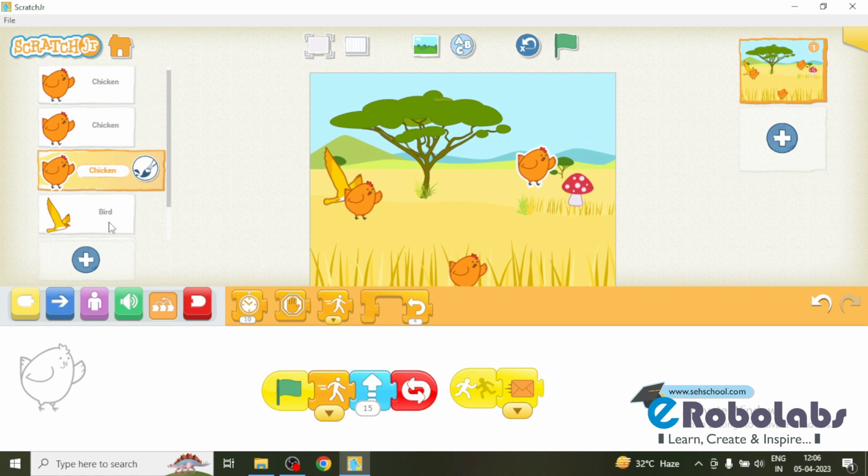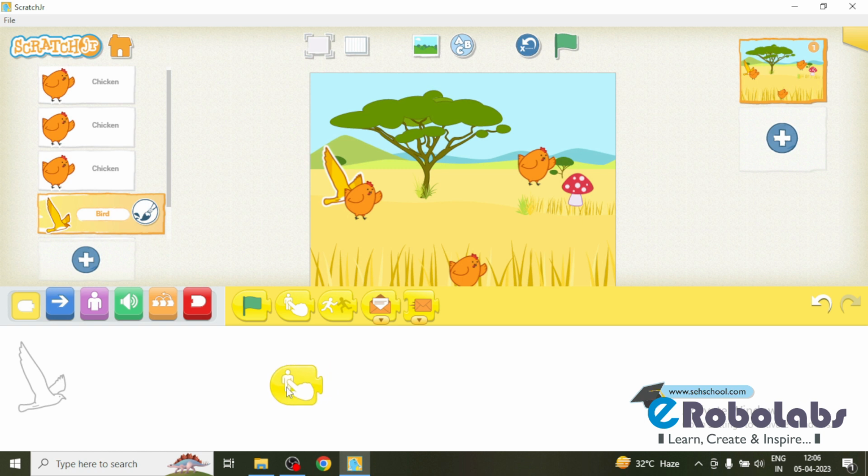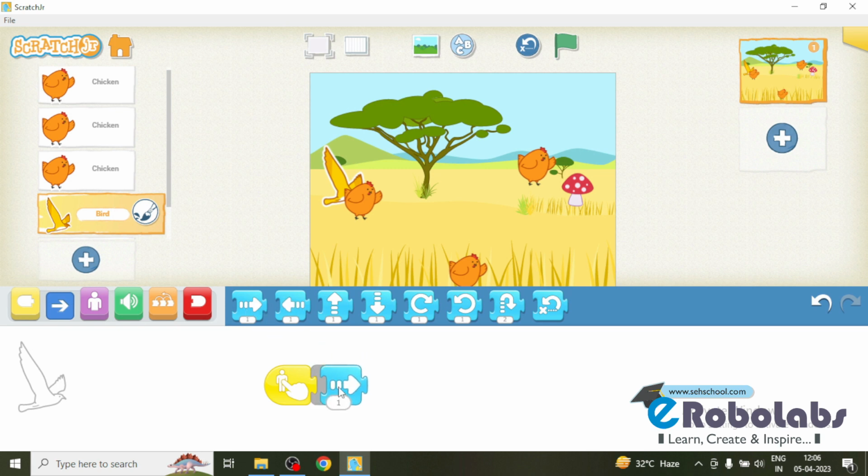Now we want to add the code in the bird character. Go to the bird character. Whenever you touch the bird, I want it to move forward. For that use this start on tap block, move right 2 steps.